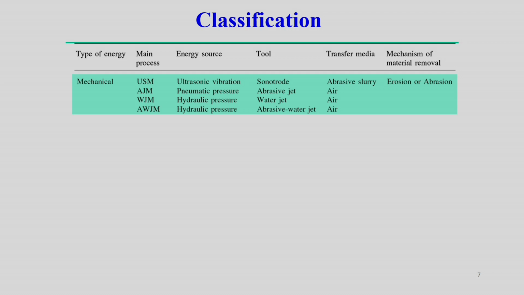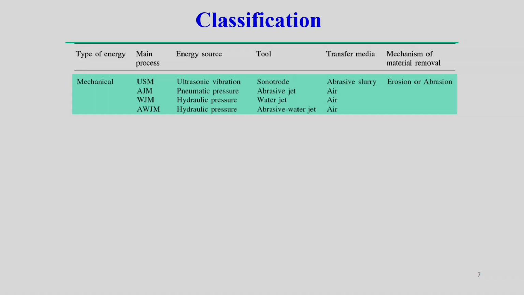Similarly, in water jet machining, we simply create a jet of water, and that removes the material. Of course, the water jet is directly used as a tool on the workpiece for cutting or removing material, and in this case some sort of hydraulic pressure is required to create the jet.